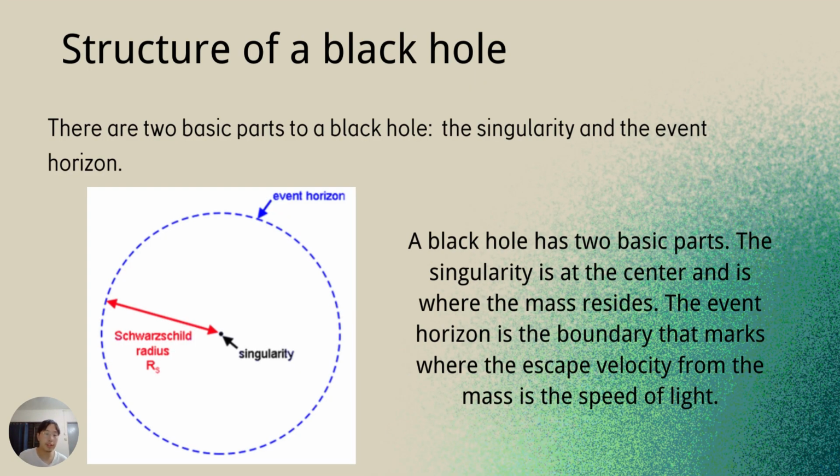So here the picture shows the structure of a general black hole. The two basic parts are the singularity and the event horizon. The distance between the singularity and the event horizon is the Schwarzschild radius. And the event horizon is the boundary that marks where the escape velocity from the mass is the speed of light.